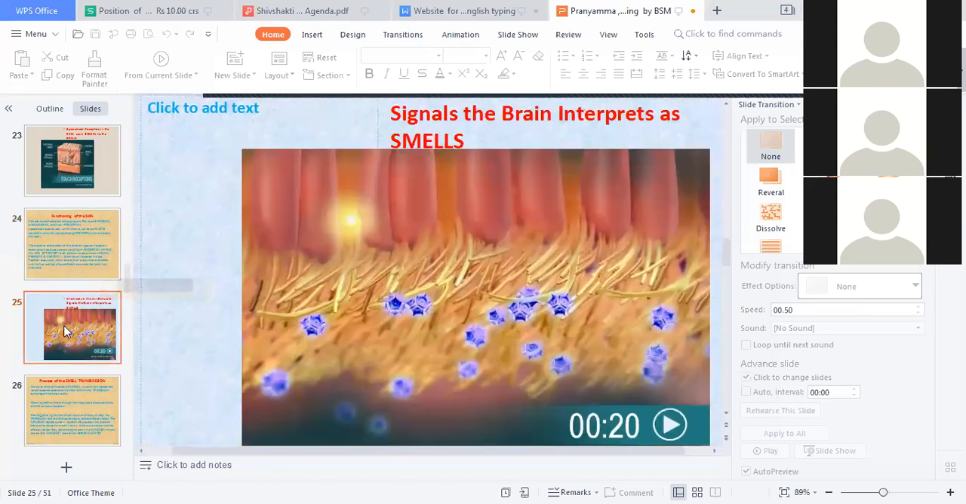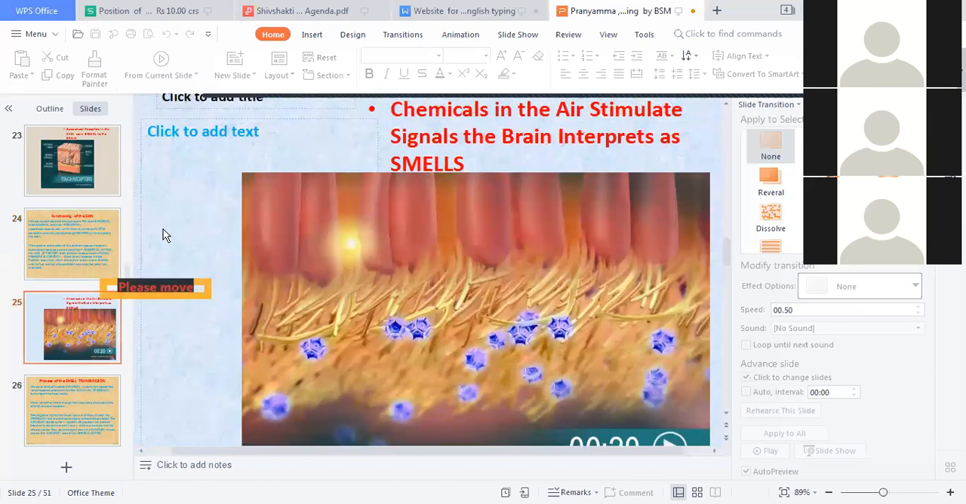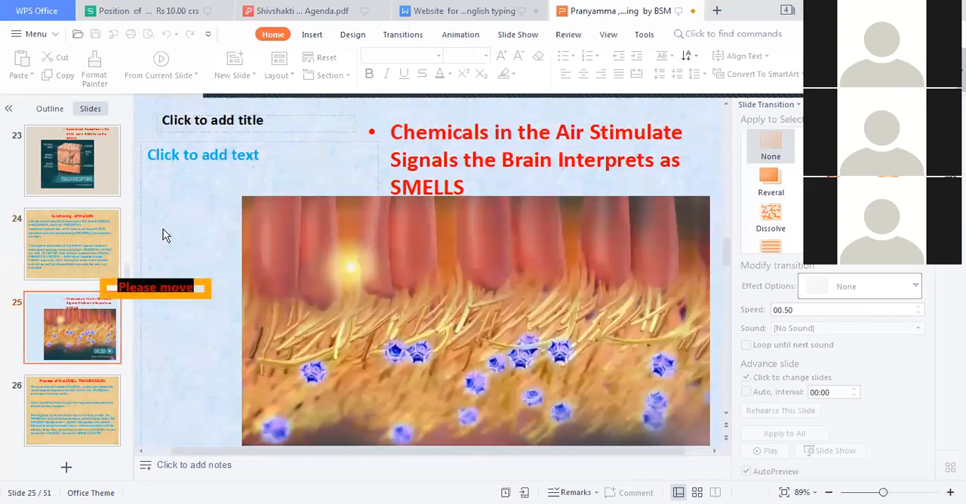Signals the brain interprets as the smell. Now this will come to the sense of smell, the nose. Panchendriya ka, this is very important: chemicals in the air stimulate signals and the brain interprets them as a smell. Some smell which the body doesn't accept, you move away, the body and the mind moves away from this. Suppose आप रास्ते में चल रहे हैं, immediately gutter आ गया, immediately go away from it because the body is not accepting the smell of the gutter.